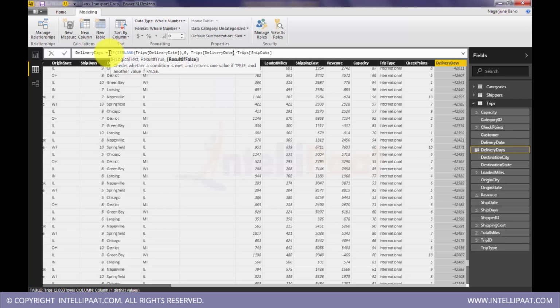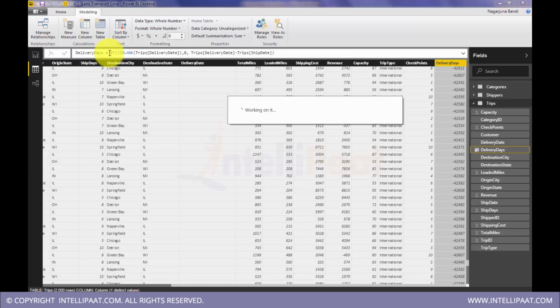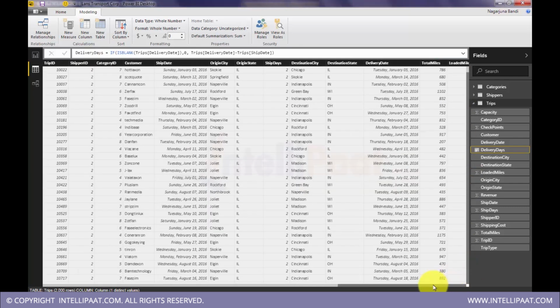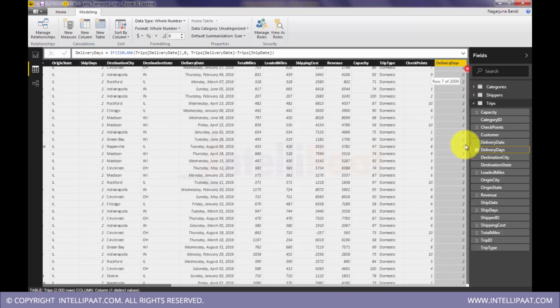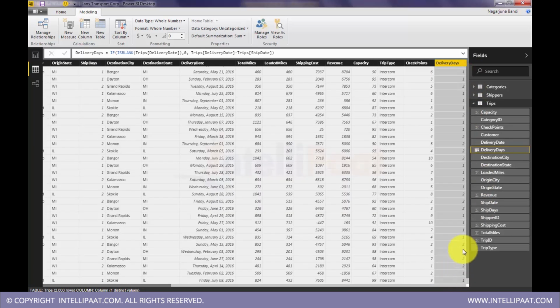So if it is undelivered, there is no point in calculating the difference. Let's take it as just 0. Okay, so all these values will change. Okay, there you see. Okay, fine.